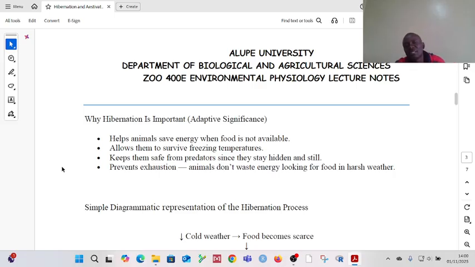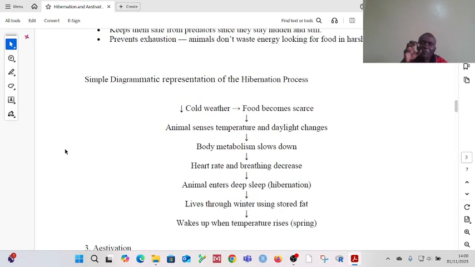So let's just look at a diagrammatic representation of what is actually happening during the hibernation. So in hibernation, there is cold weather, which means there is a drop in temperature. Once there is a drop in temperature, food will become scarce.